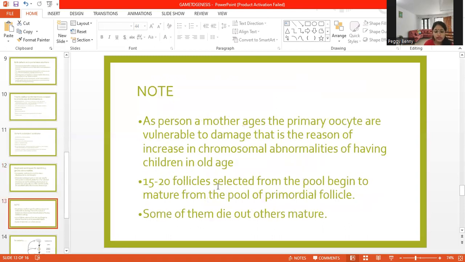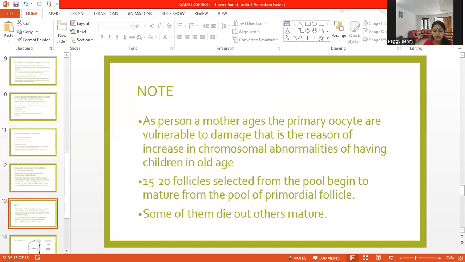We also note a very important fact that we often hear: as a mother becomes older, the risk of the child being affected with a genetic abnormality increases. Have you ever thought why it is so? It is because as the mother ages, the primary oocytes are vulnerable to damage. That's the reason for the increase in chromosomal abnormalities seen in children of older mothers.